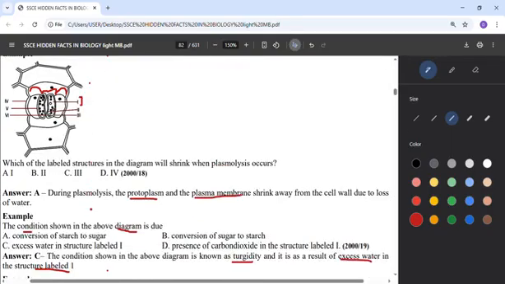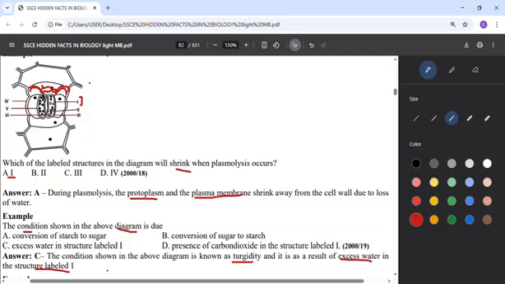So there's a drawing here that shows us how turgidity is taking place. Look at the cell from here. It was swollen, spread its cell membrane, the vacuole became enlarged. This number one, they say which of the labelled structures in the diagram will shrink when plasmolysis occurs. So it means if there's not enough water, this particular one, number one here, will shrink.